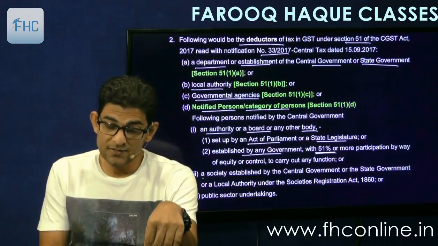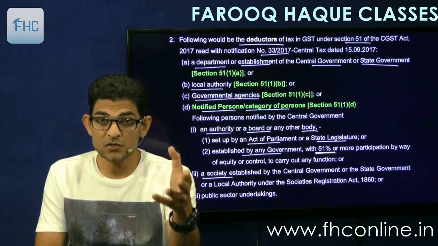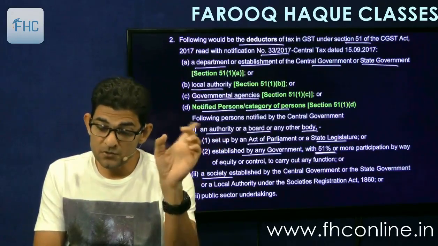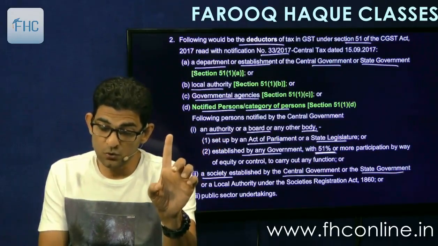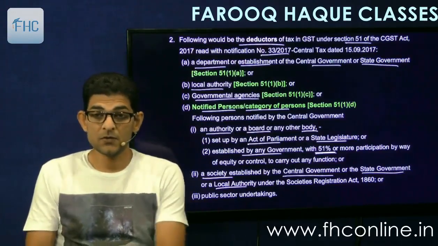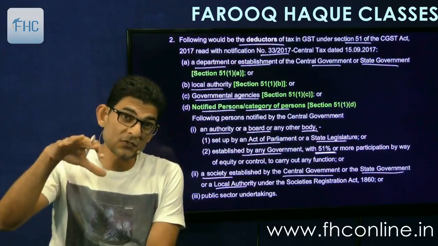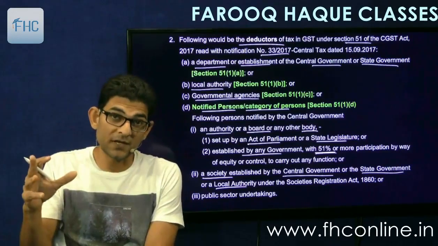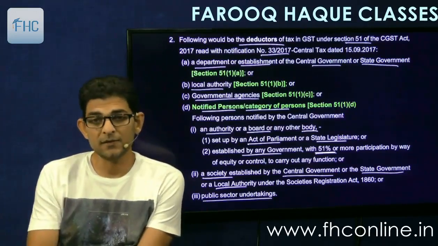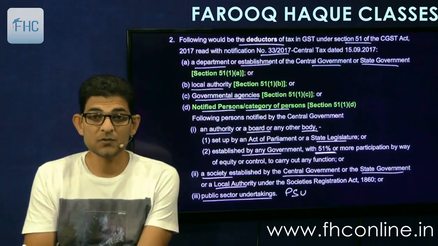Secondly, a society. Society means societies which are registered under the Societies Registration Act of 1860. But established by whom? Established by central government or state government or local authority. These are for charitable purposes. So if the central government or the state government or the local authority has established any such society, then they will also have to deduct tax at source. And lastly, any public sector undertaking, PSUs in short, what we call as PSUs.